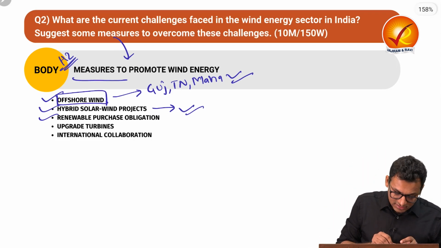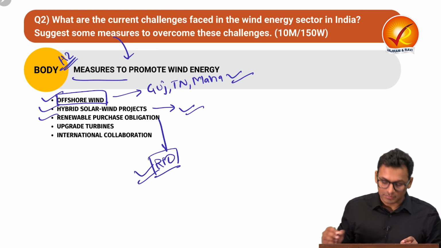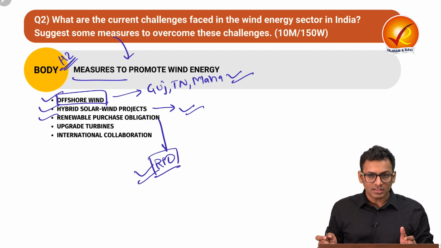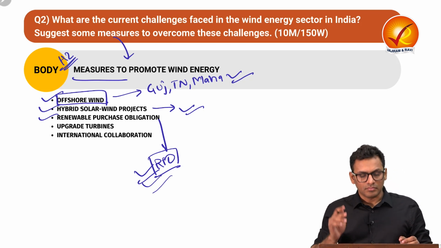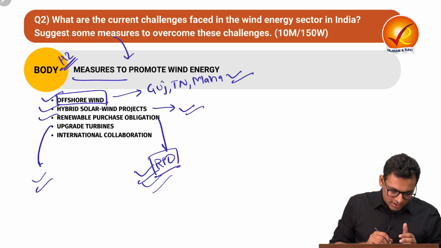Next is promotion of hybrid solar-wind projects to ensure that we can get the best of both. Next is renewable purchase obligation. Now, RPO can help with incentivizing the investment in the wind energy sector by assuring that the energy produced is going to be collected by the discoms. Next is upgrading turbines.